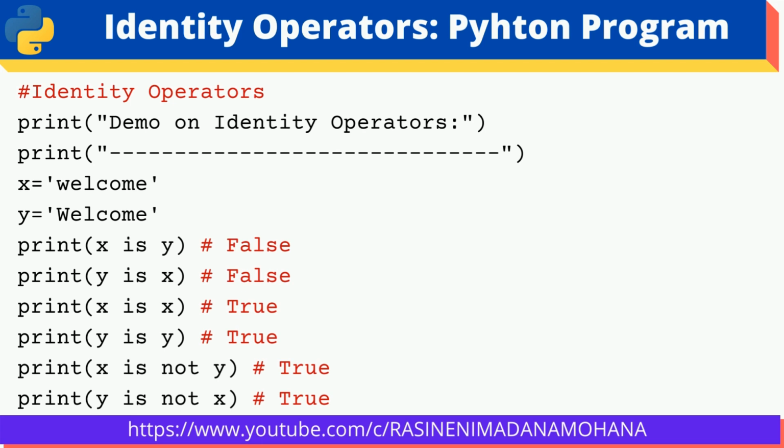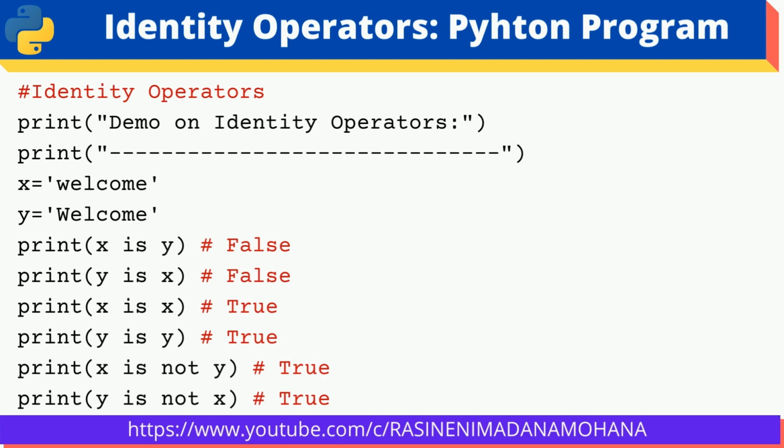x is y, what does it return? So x is y, both are not equal. Both identical means it returns true, but both are different, so it returns false. Even in reverse, y is x: y starts with uppercase W, x starts with lowercase w. Both are different, so y is x is also different. So both operands are different, it returns false.